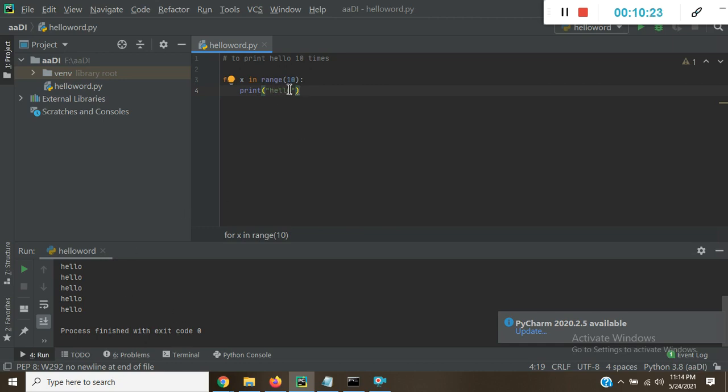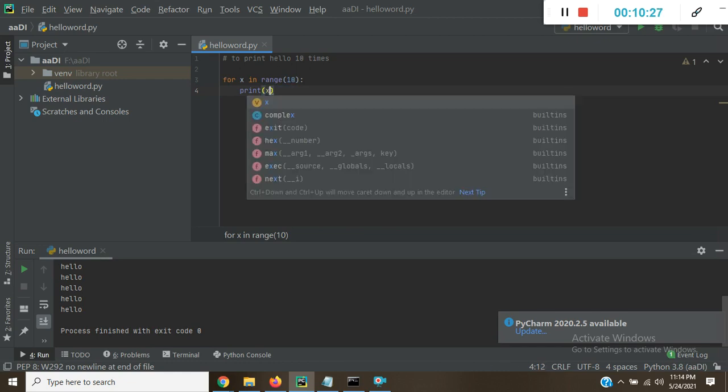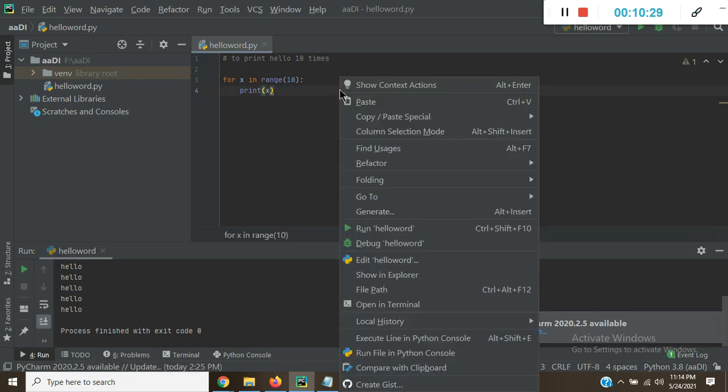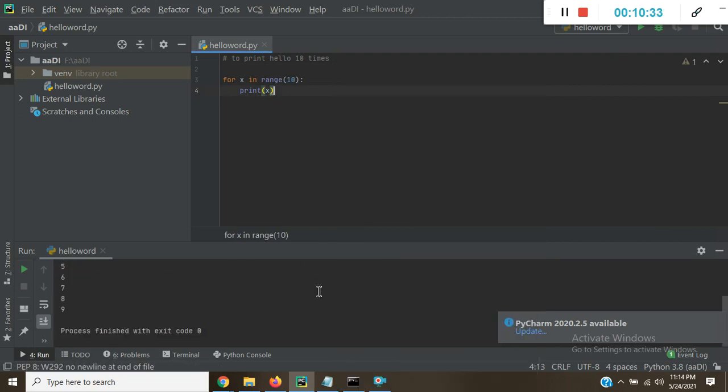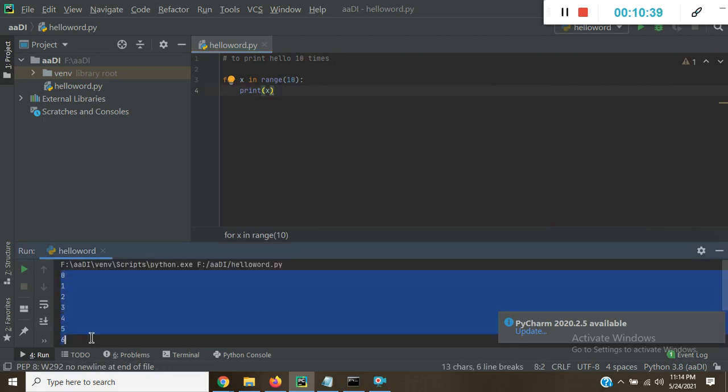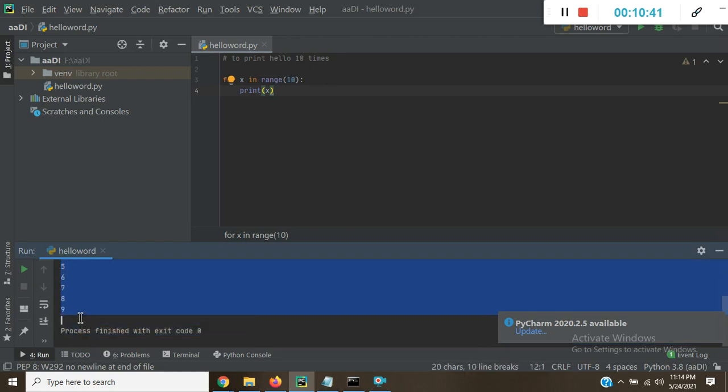Suppose I want to print 1 to 9, so it will print 0 to 9. It starts from 0 and runs up to 9. So this is another way to write it.